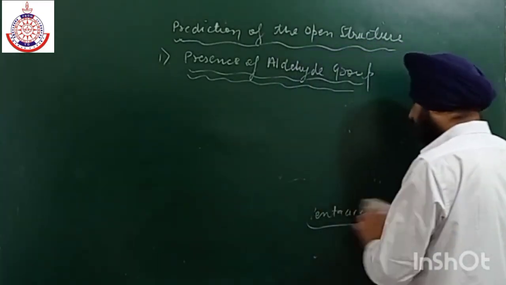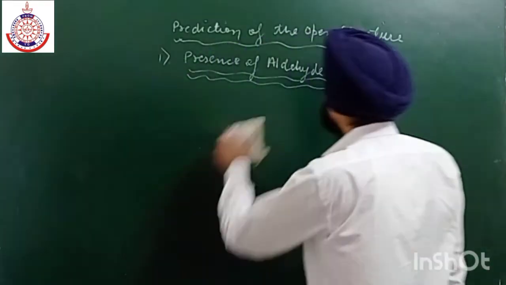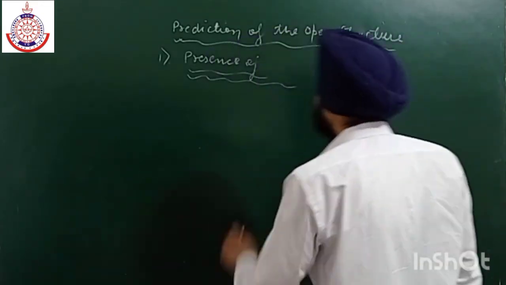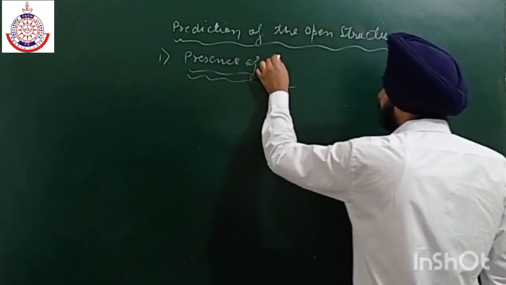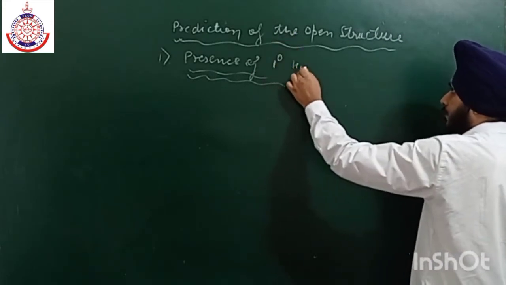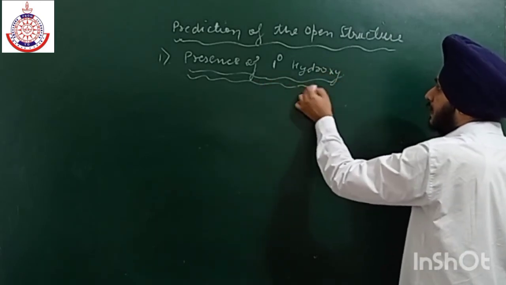Now, if we use a strong oxidizing agent, the 1 degree alcohol hydroxy group is oxidized. So third is the prediction of the 1 degree hydroxy group.